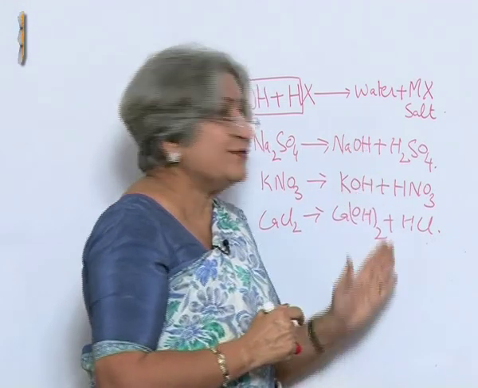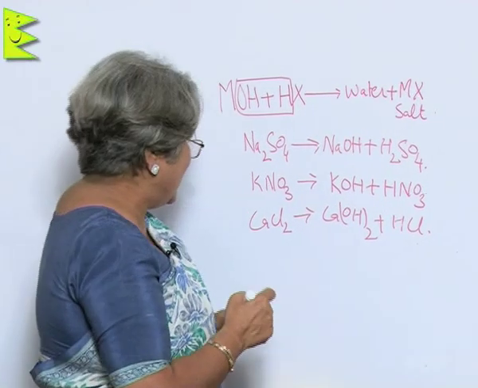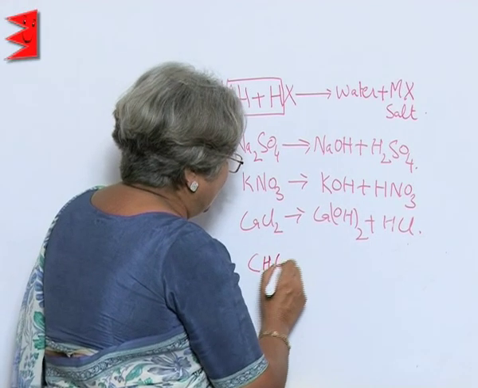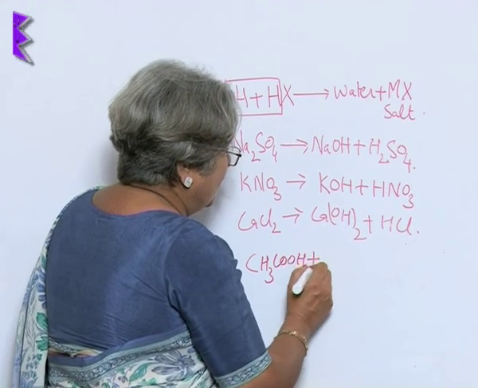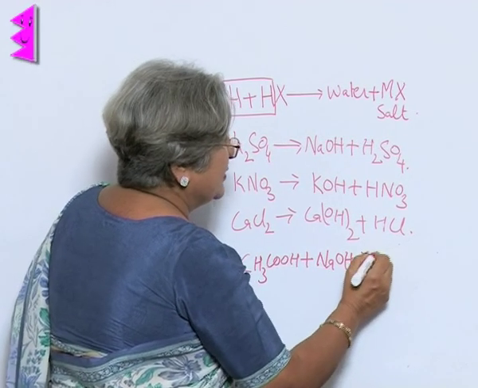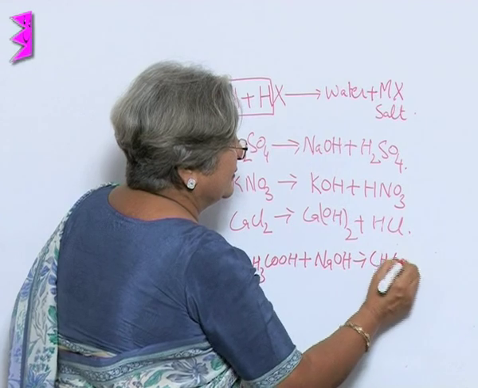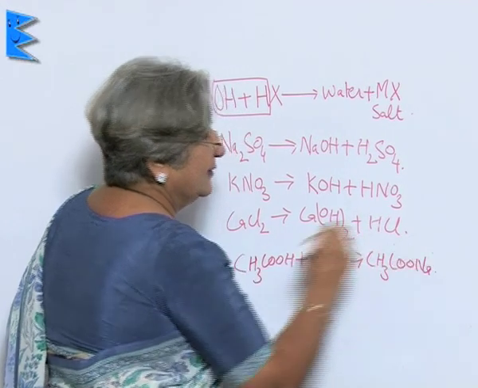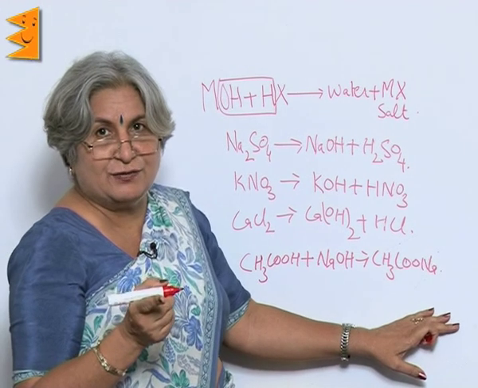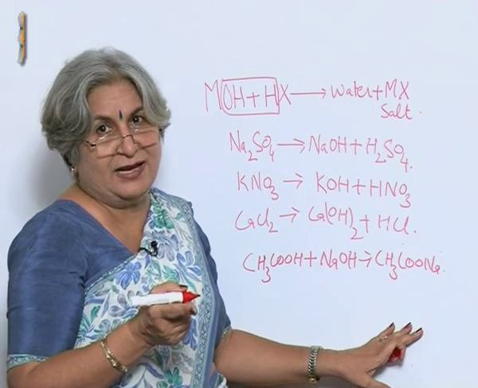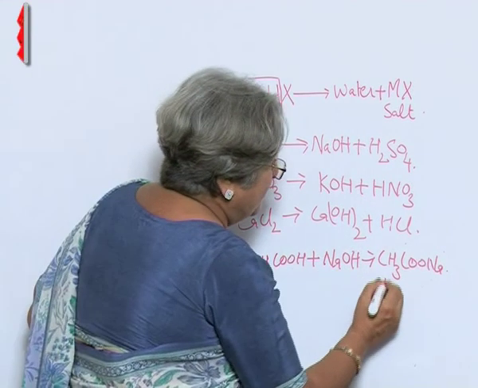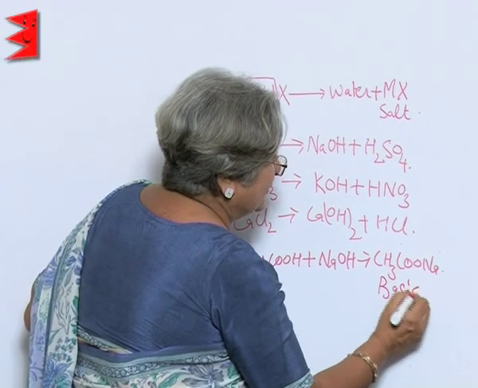So, in the case of salts also, let us take the case of say acetic acid, which is a weak acid. Now, when this combines with a strong base, then what we get is sodium acetate. Now, can you guess what will be its inclination towards? Acetic acid is weak, but sodium hydroxide is strong. So, this will be a basic salt.